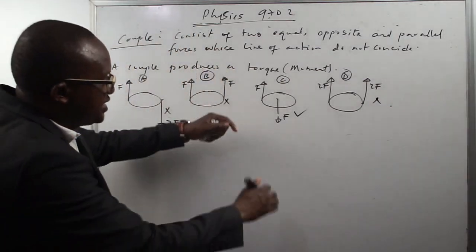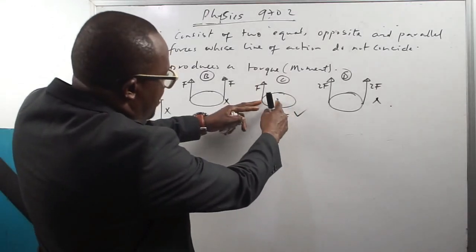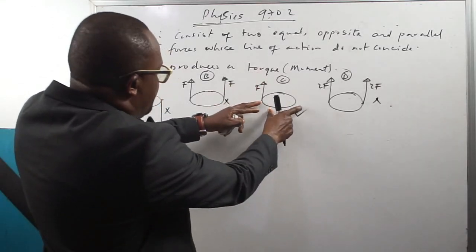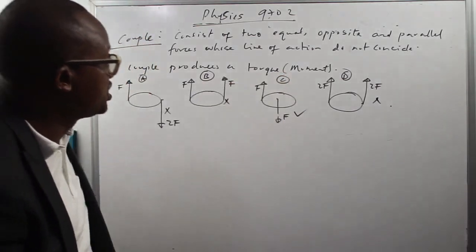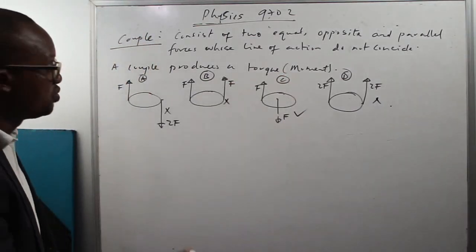So like this case now, I have a force acting there, I have another force acting there, so the couple applied on this object will cause the object to rotate. So a couple produces a turning effect, which is moment.